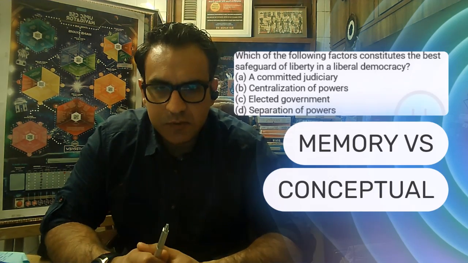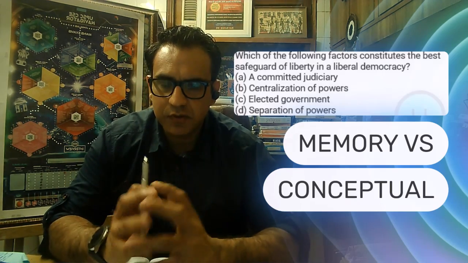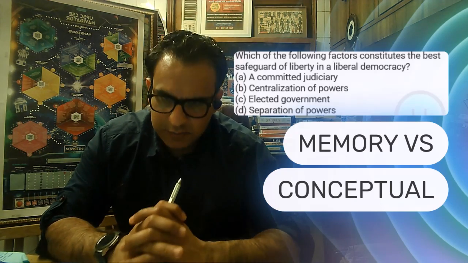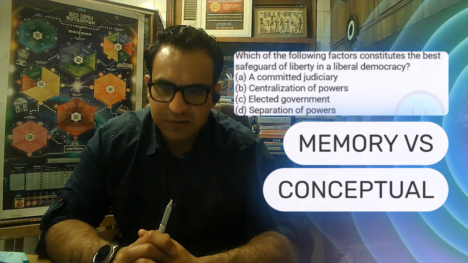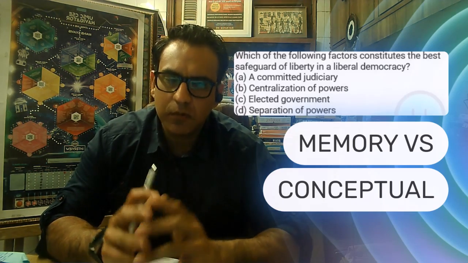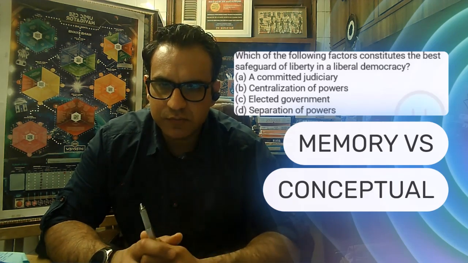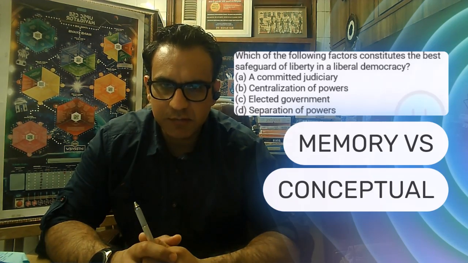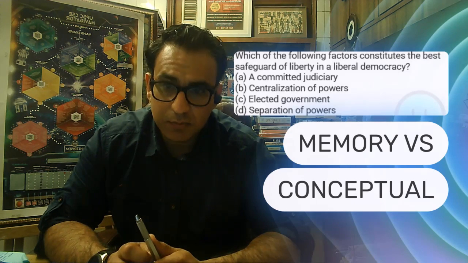So this is one from the previous year questions, and there are two types of questions you will encounter in the previous year questions. This is the type of question that you can expect every year. Either the question will be conceptual, or the question will be memory based, or perhaps it will be both. Take for instance this interesting question asked just a few months ago in the examination: which of the following factors constitutes the best safeguard of liberty in a liberal democracy?